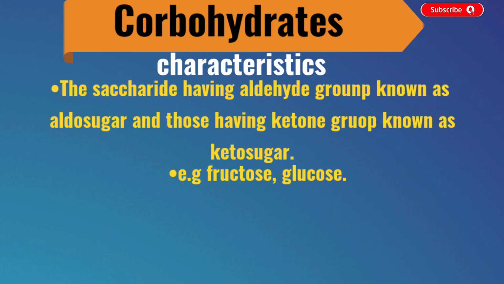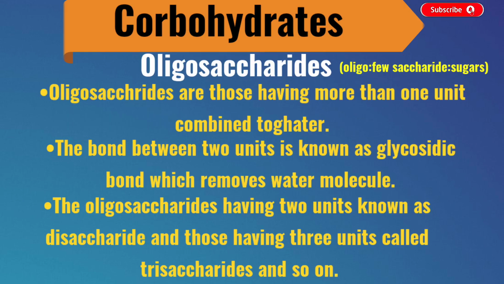Now we are going to describe the second type, which is known as oligosaccharide. When two or more sugar units combine together, it is known as an oligosaccharide. The bond between these units is known as a glycosidic bond, which removes a water molecule.